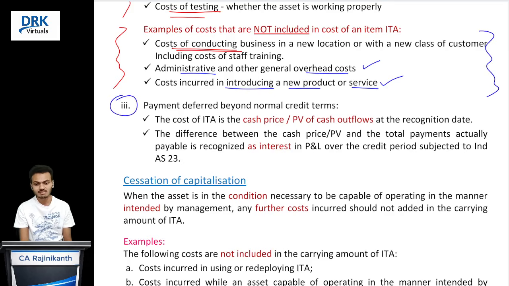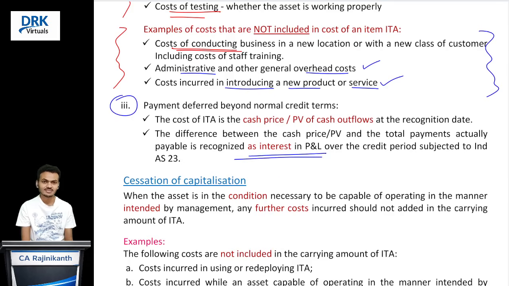And one more thing, payment deferred beyond normal credit terms. What does it mean? Simply, generally the credit period is about 15 days, 30 days, 45 days, 60 days, hardly 3 months, correct? Beyond that, suppose we acquire an intangible asset and we are going to make the payment at the end of the second year, let's assume. It means, obviously, it is an abnormal credit period purchase, correct? So the purchase consideration, whatever amount we are going to pay to the vendor, includes interest cost. That interest cost we should not capitalize. We should charge it to profit and loss account as an expense.